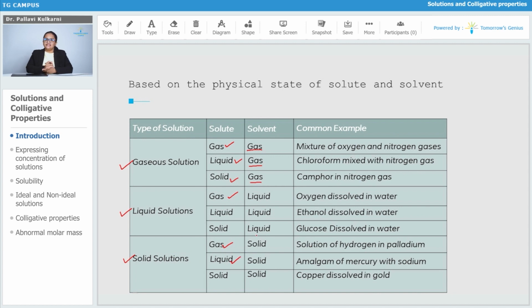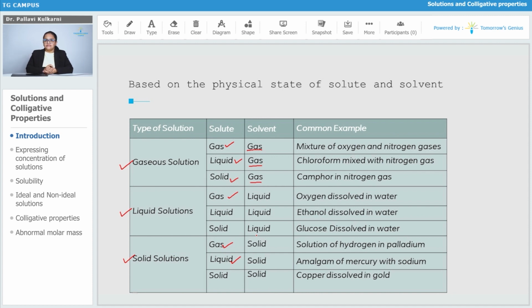Next, liquid in solid. In this case the example is amalgam. Amalgam is such a solution in which mercury is always there. So mercury, as we know, is in the liquid state, right? If that is mixed with sodium, it will be called sodium amalgam. Mixed with zinc, zinc amalgam.